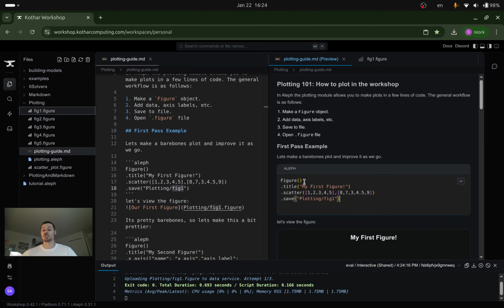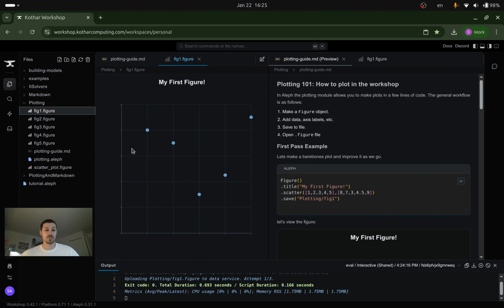So you can just press enter, and then you can start a new line, and you can do it this way. So here I've made this figure. Now if I want to view it, I need to go into my directory where I saved it, in plotting fig. I can click on it, and it'll render directly into the workshop. It has some nice animations.